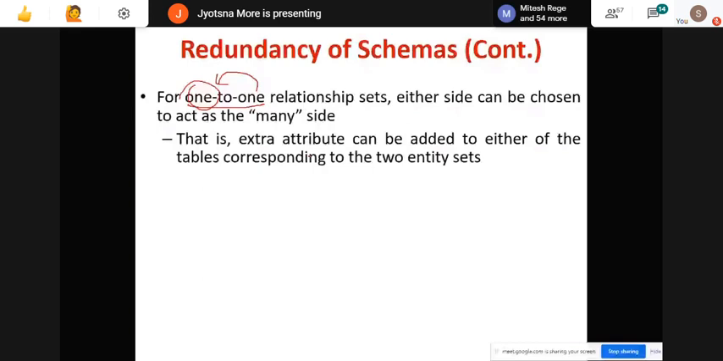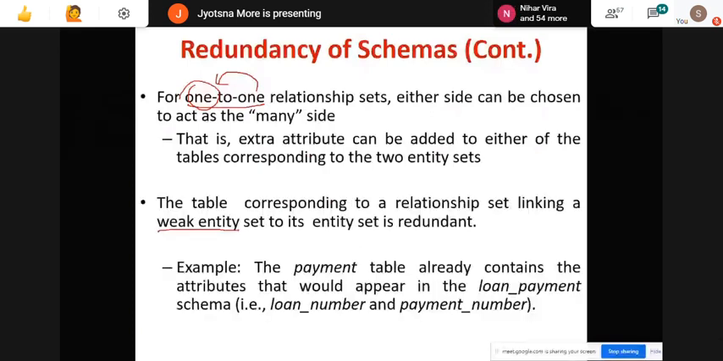The table corresponding to the relationship set linking a weak entity set to its strong entity set is redundant. For example, our payment table already has the attributes loan number and payment number. If we show that table again, we are unnecessarily repeating these two values, and that is redundancy. So there is no need to show the schema for a relationship which is connected to a weak entity set.